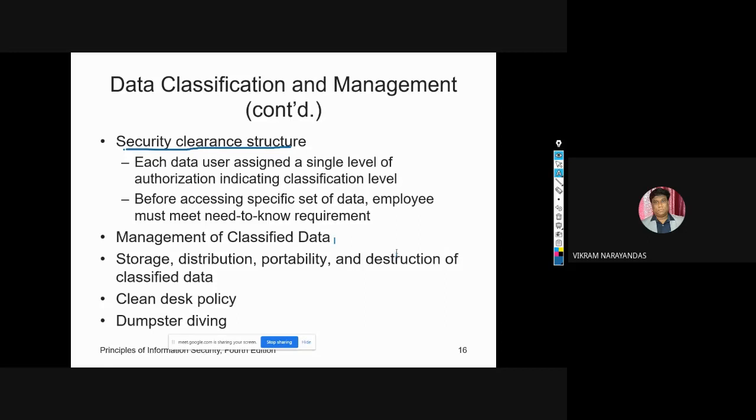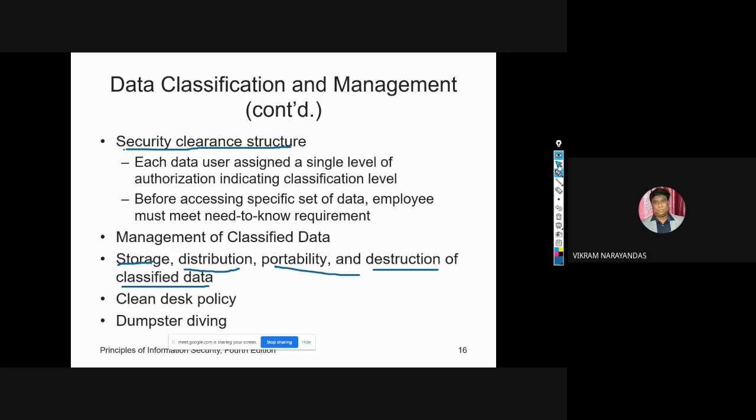These are the requirements for management of classified data or information: storage, distribution, portability, and destruction of classified data. When classified data is stored, it must be unavailable to unauthorized individuals.